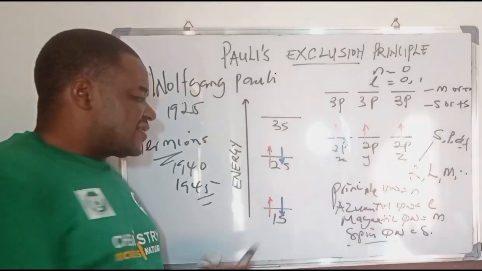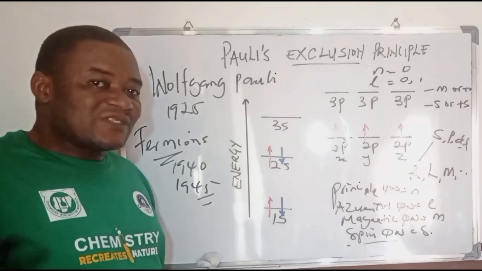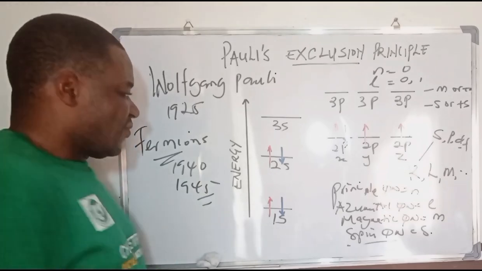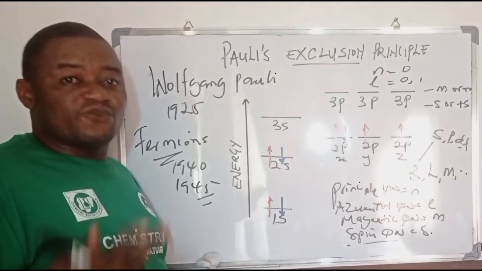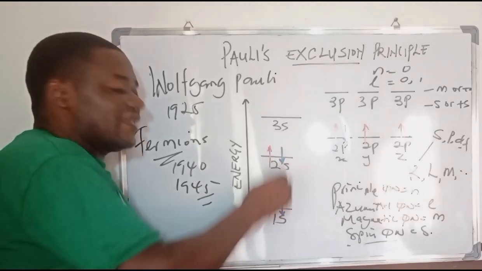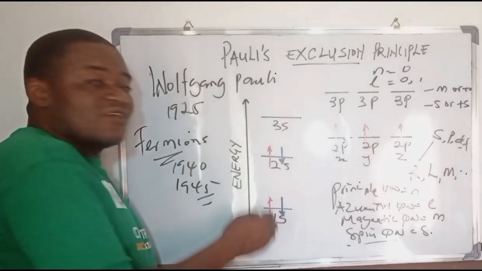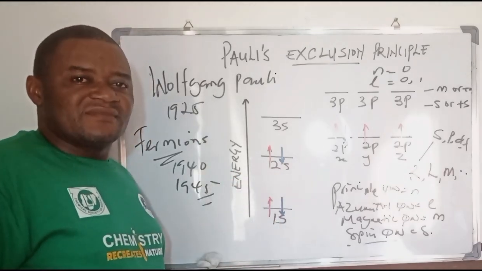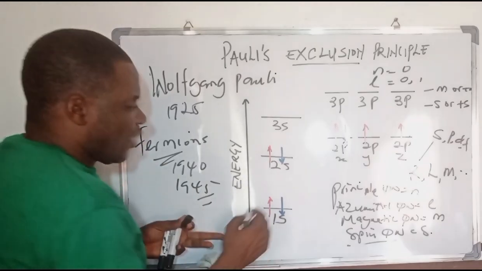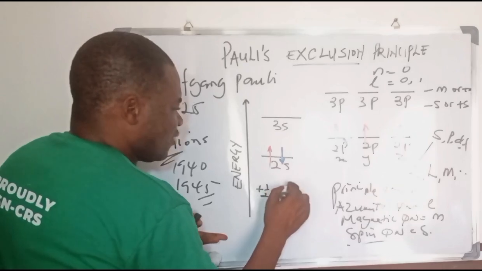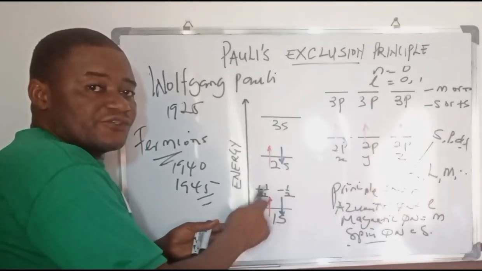And where there is the same spin quantum number, there is a possibility for a collapse of that atom. That's just implications. So if there are 2 electrons, for example, helium with 2 electrons, the 2 electrons will definitely have to fill this first orbital before any other thing. And the filling of the orbital will be such that the spins are in opposite directions. So the spins are always plus half and minus half. No 2 spins will have the same direction.